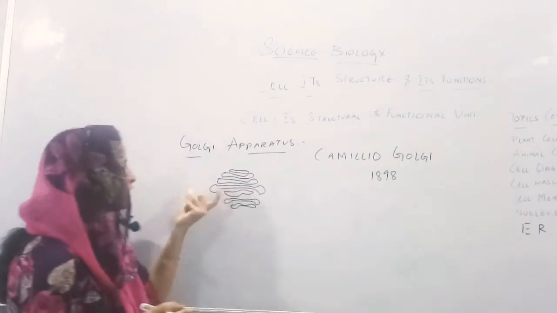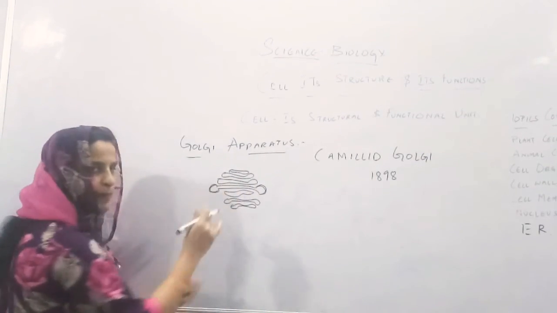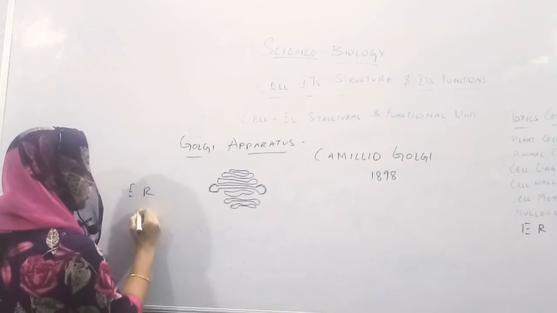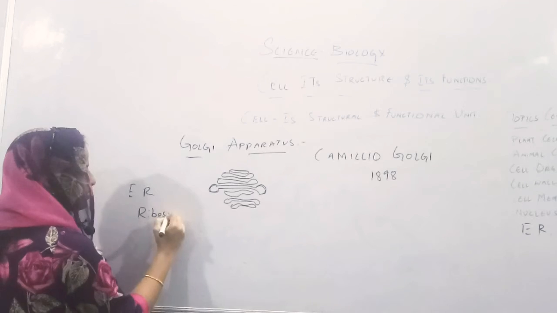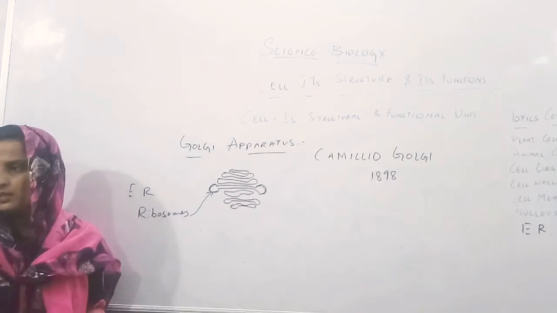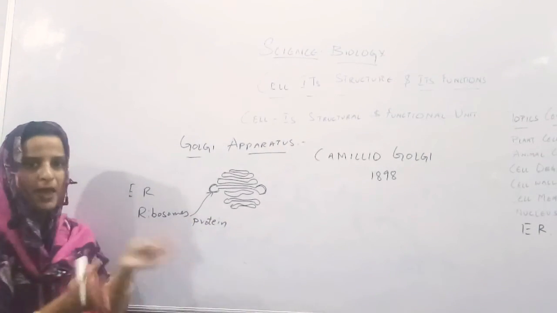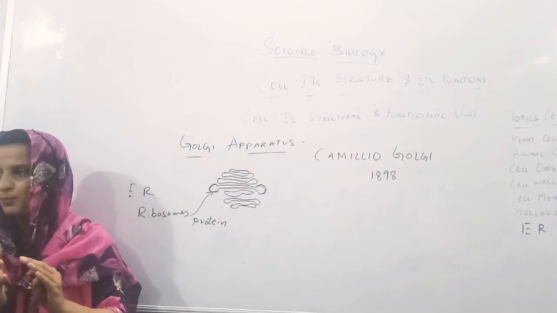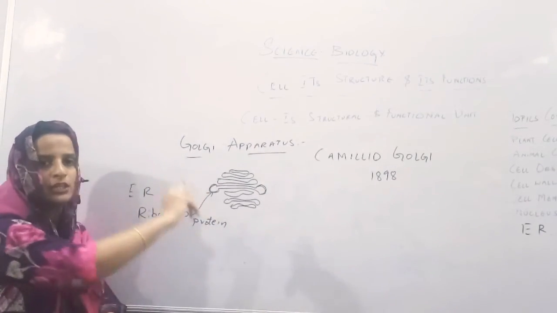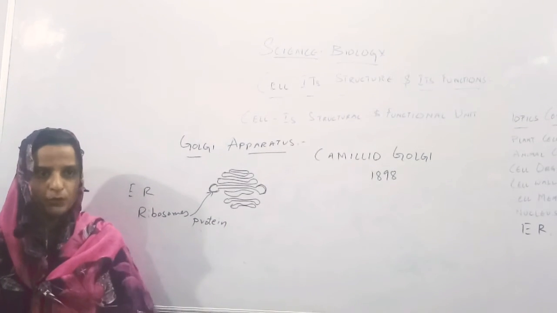Okay, so what will this Golgi body do? This Golgi body has a sac-like structure. Sac means a bag-like structure. From the endoplasmic reticulum, the ribosomes will take the proteins to the Golgi bodies, and they will pack the proteins and help in giving the proteins to the particular place where it is needed. Okay.